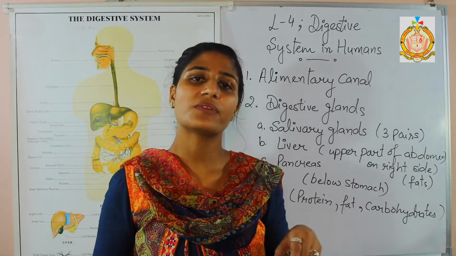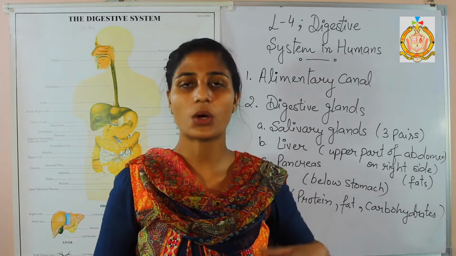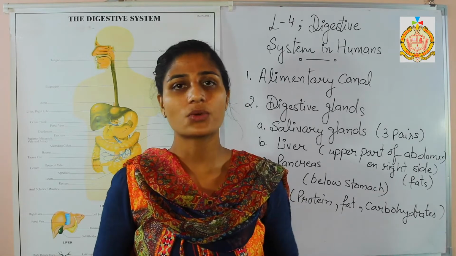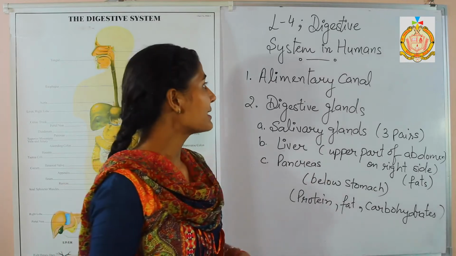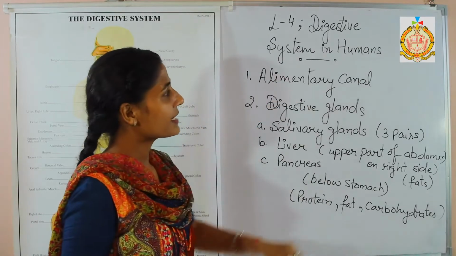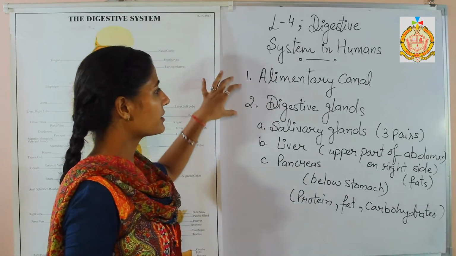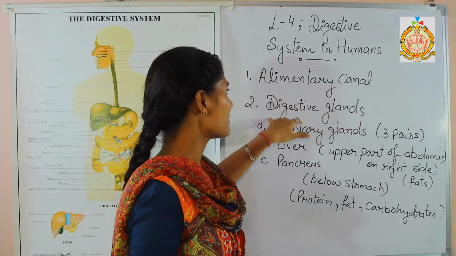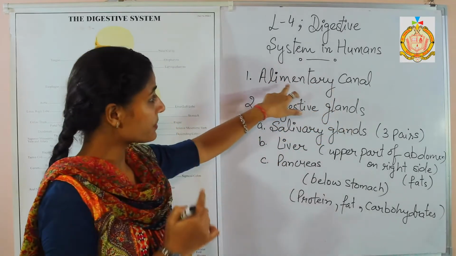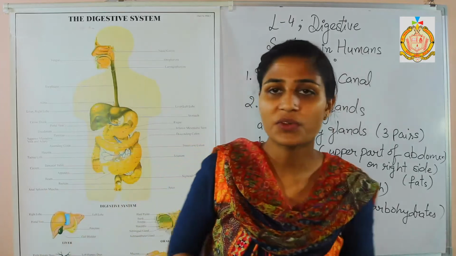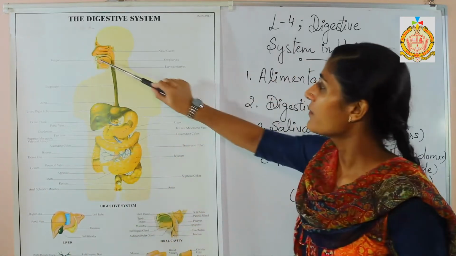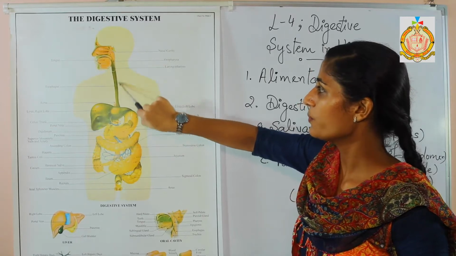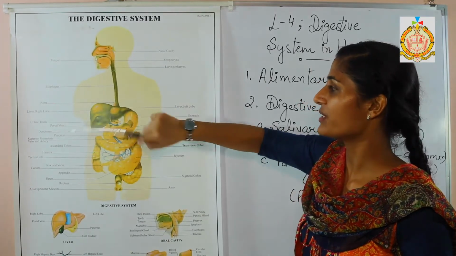So in this chapter we will discuss the digestive organs, how they are working, what their functions are, and other things. So let us begin. Firstly, the digestive system. The digestive system in humans has two parts. First is the alimentary canal and the second one is the digestive glands. Now what do you mean by alimentary canal? From the model you can see that from the mouth up to the stomach, one tube you can see. This is known as the alimentary canal.